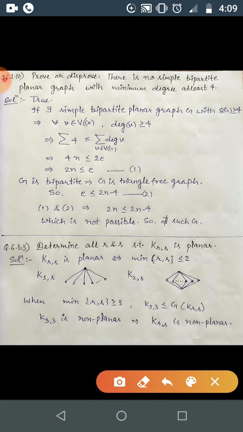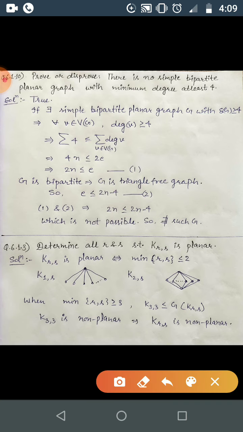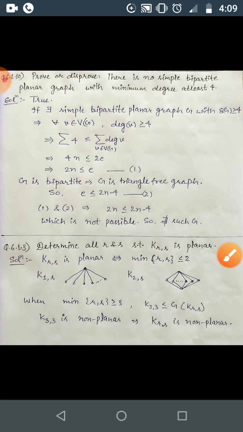So what should be the result? In K_{R,S}, one of them must be less than or equal to 2. Or you can just say the minimum of them must be less than or equal to 2. So K_{R,S} is planar if and only if the minimum of R and S is less than or equal to 2.